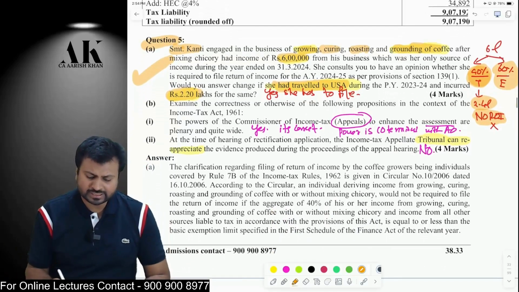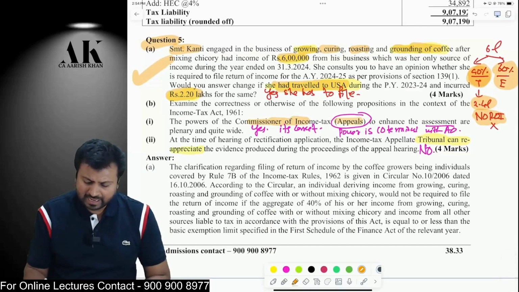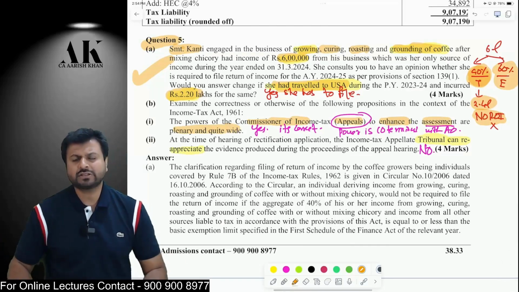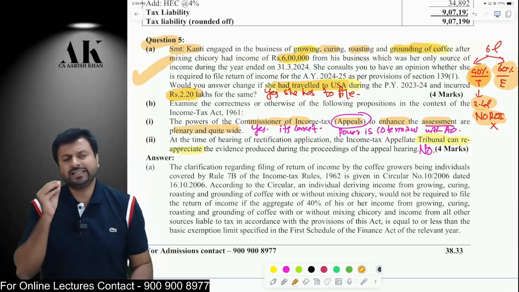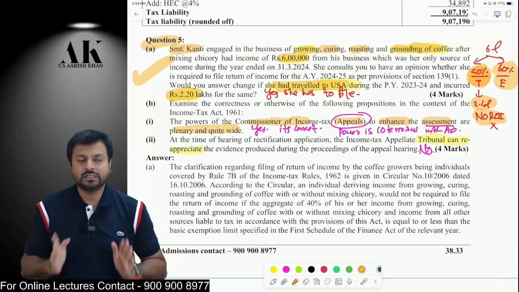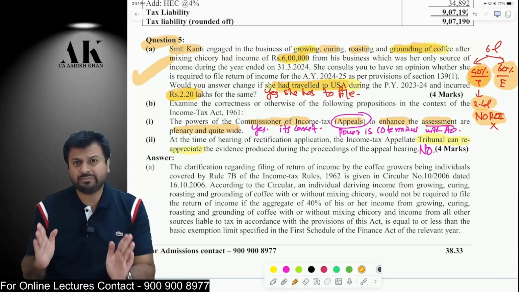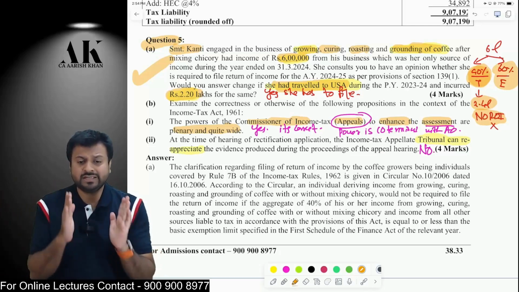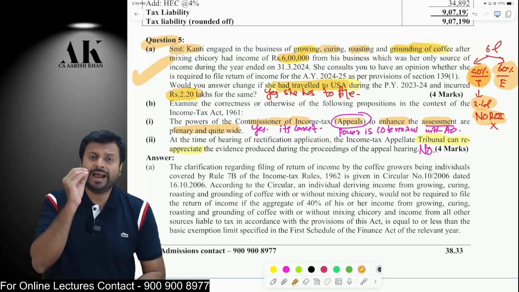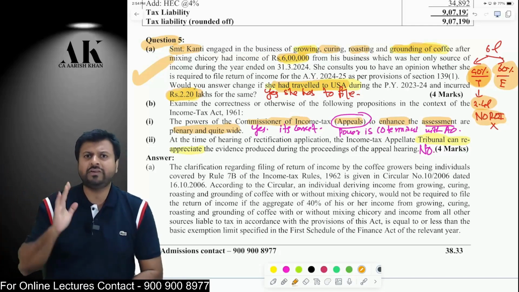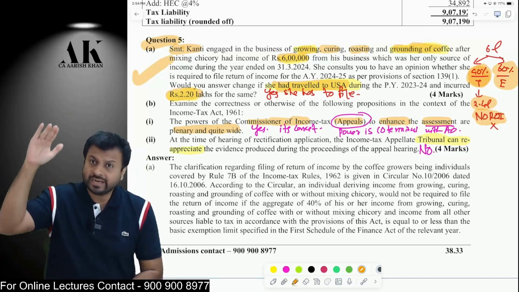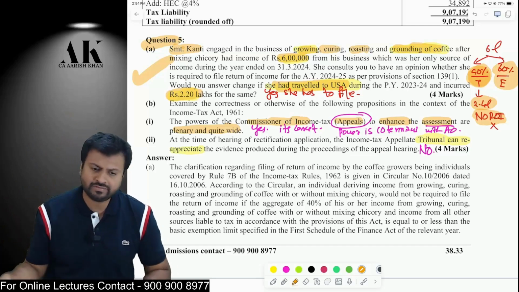Next, some theory questions are there. The Commissioner of Income Tax Appeal has the power to enhance the assessment, plenary or quite wide. Yes, the Commissioner of Income Tax has wide powers. The power of Commissioner of Income Tax is co-terminus with the assessing officer, which means it is at par with the assessing officer. The Commissioner of Income Tax can confirm the order of AO, enhance the order of AO, or reduce the order of AO. All these powers are there with the Commissioner of Income Tax.